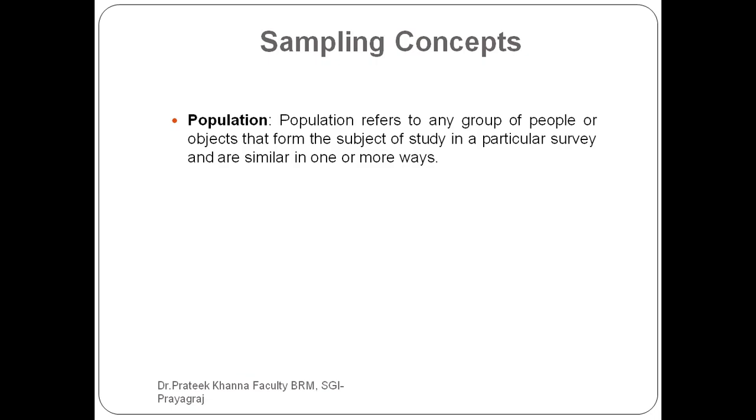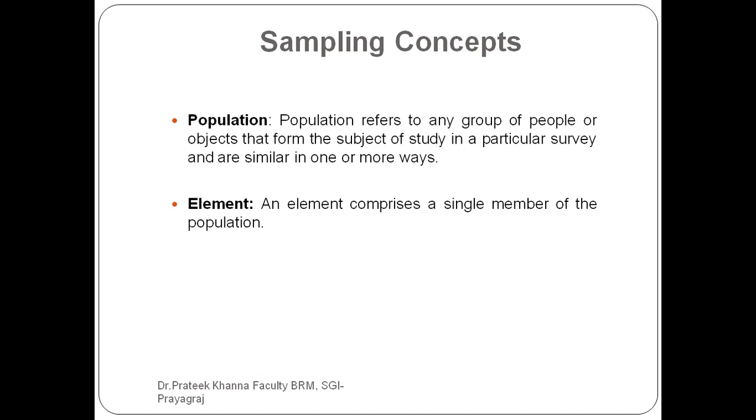First thing, that is population. Population refers to any group of people or objects that form the subject of study in a particular survey and are similar in one or more ways. It means any group of people. There are n numbers of groups. Out of that n numbers, you have selected your own. It means from A to Z you have to select A, or it may be X, or it may be Y, it may be Z. That is what population is.